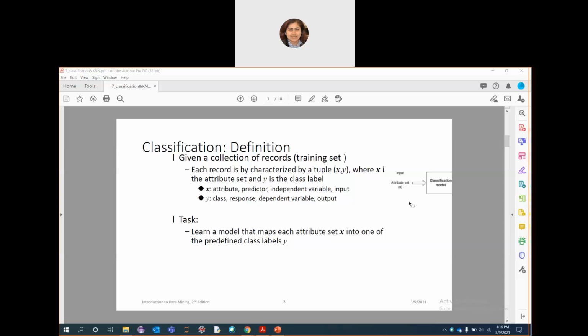More formally, we can express it mathematically as a target function f, which takes an input, the attribute set x, and produces an output corresponding to the predicted class label y. The model is said to classify the instance (x, y) correctly if f(x) gives the output as the class label y. So this is the classification definition.